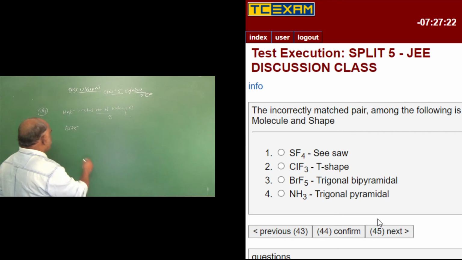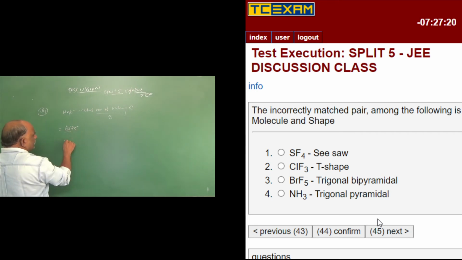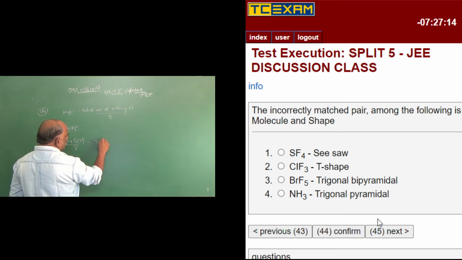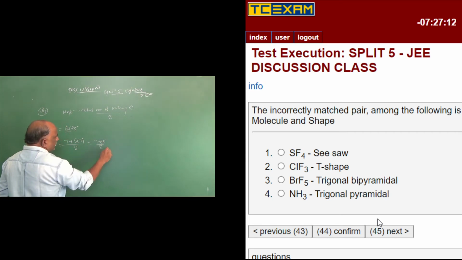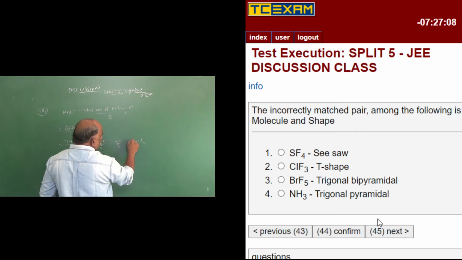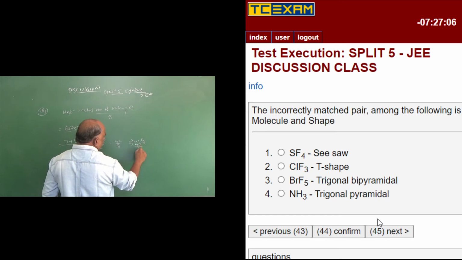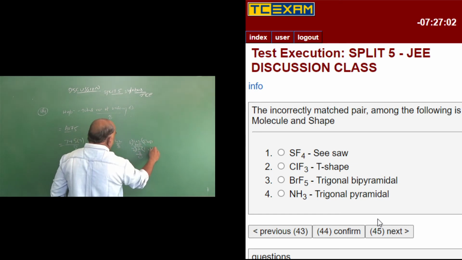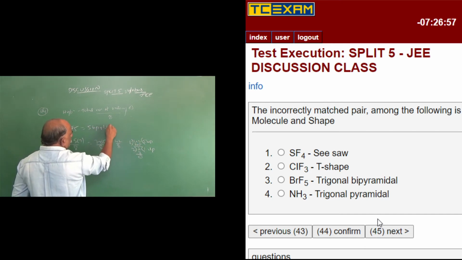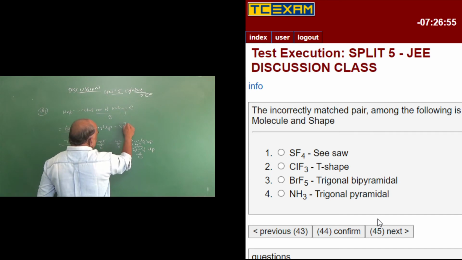BrF5: bromine is in the 7th group, number of fluorines 5. So 7 plus 5 is 12, divided by 8. Hmm, taking 7 plus 35 is 42, 42 by 8, 8 fives are 40, remainder 2, so there is a lone pair. This is an example of 5 bond pairs plus 1 lone pair, sp3d2.